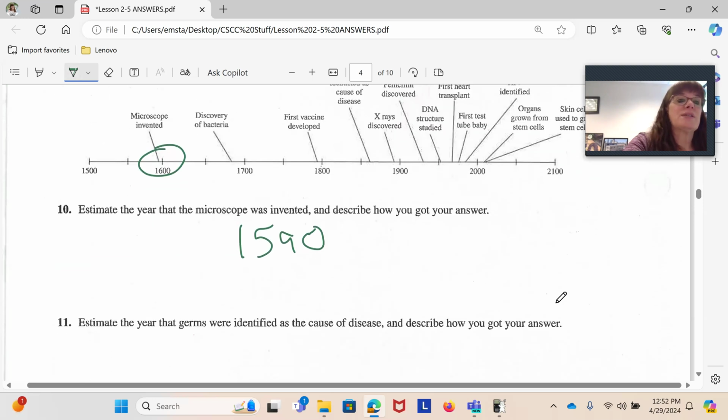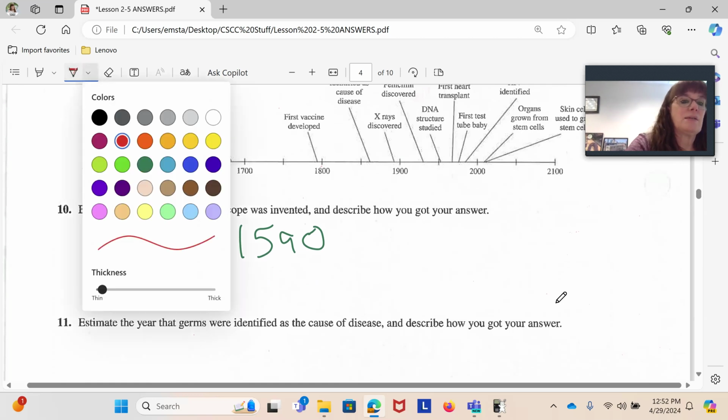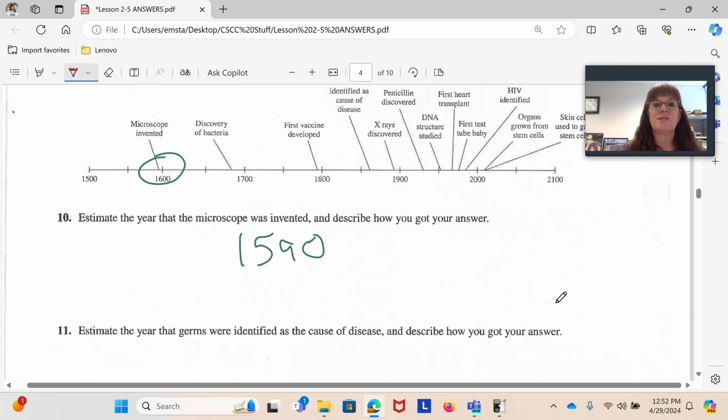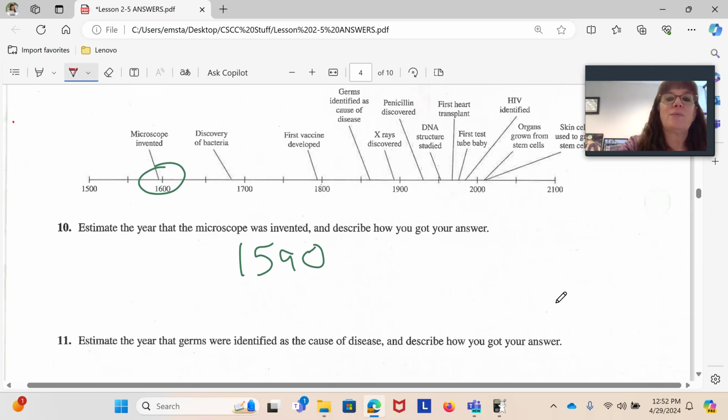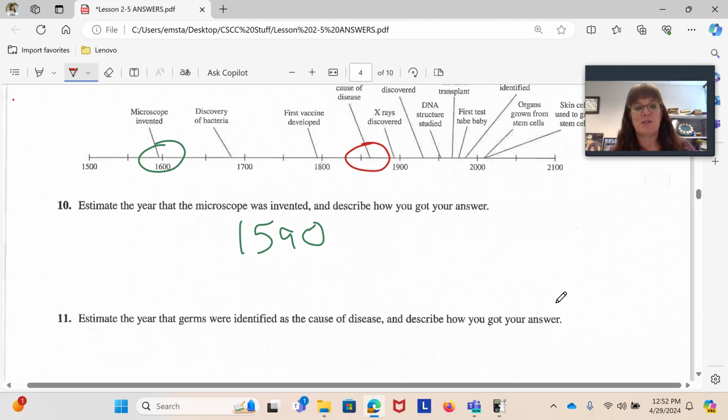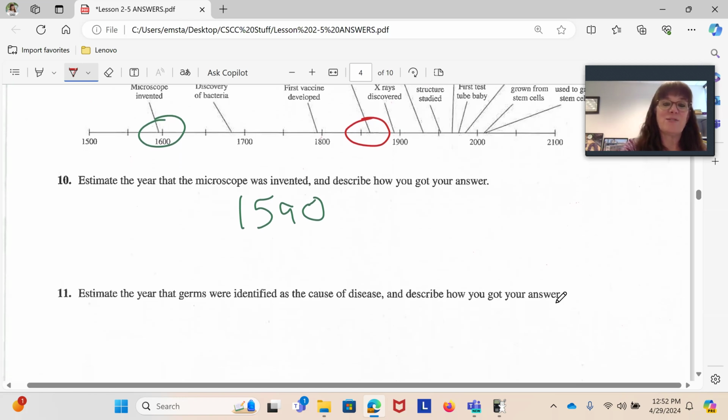Number 11 wants us to estimate the year that germs were first identified as the cause of disease. So I have to find that first and find out where it crosses the timeline. It is between 1800 and 1900. More specifically, it's between 1850 and 1900, and it's pretty close to the 1850 mark. So my guess for this one might be around 1860, 1870, 1865. Those would all be valid answers. Let's go with 1860.